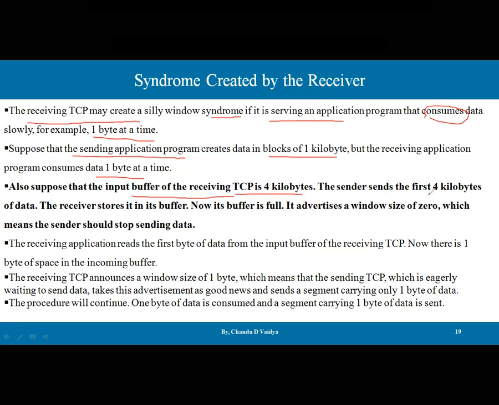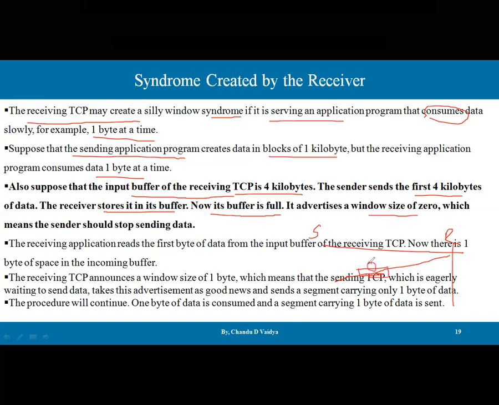The sender sends the first 4 kilobytes of data. The receiver stores it in a buffer. Now the buffer is full. It advertises a window size of 0, which means that the sender should stop sending data. Let's say here is the sender, here is the receiver. If the receiver is very slow, the receiver advertises that it doesn't have space, and the receiver window is 0. So the sender needs to stop the data flow.